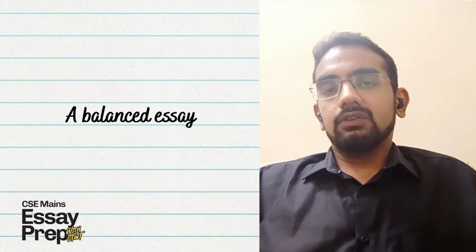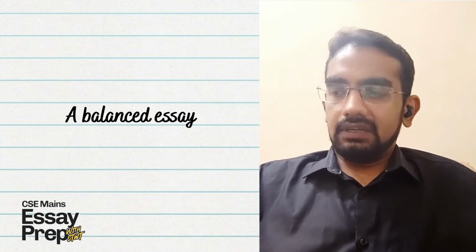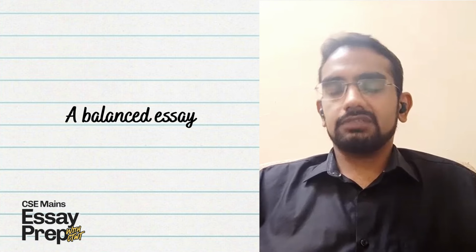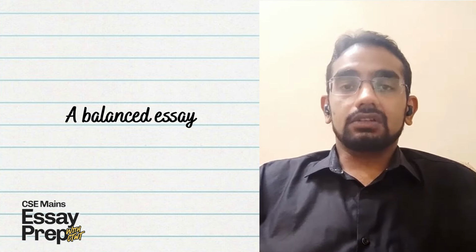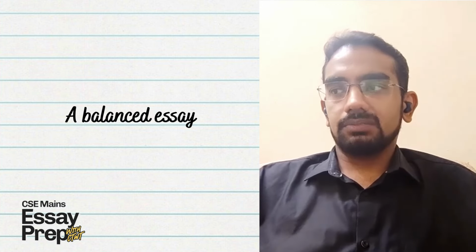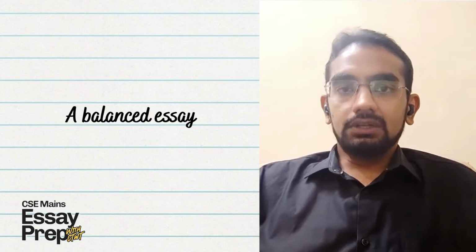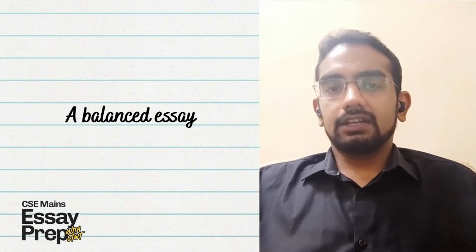One rule of thumb that I would like to emphasize is that don't try to be exhaustive in the essay. There might be 100 aspects, 100 points that you could write in the social aspect itself. But your point is not to give an exhaustive list of things. Your idea is to show in the essay that you have understood the topic, you have the capacity to think and analyze, and you have the capacity to give solutions.